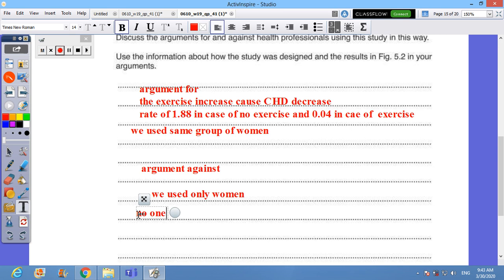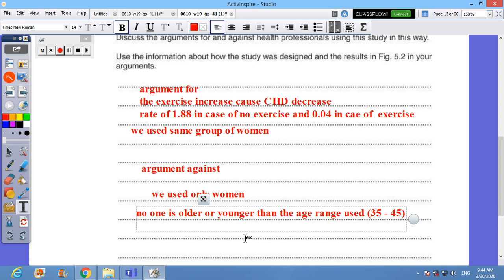No one is older or younger than the age range used. Very good. These are good points to argue against.